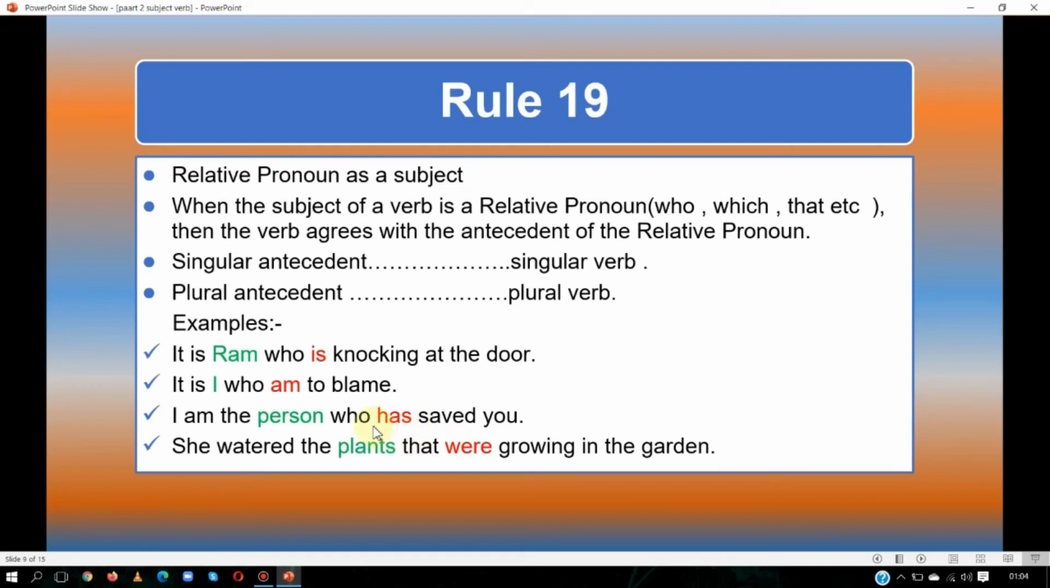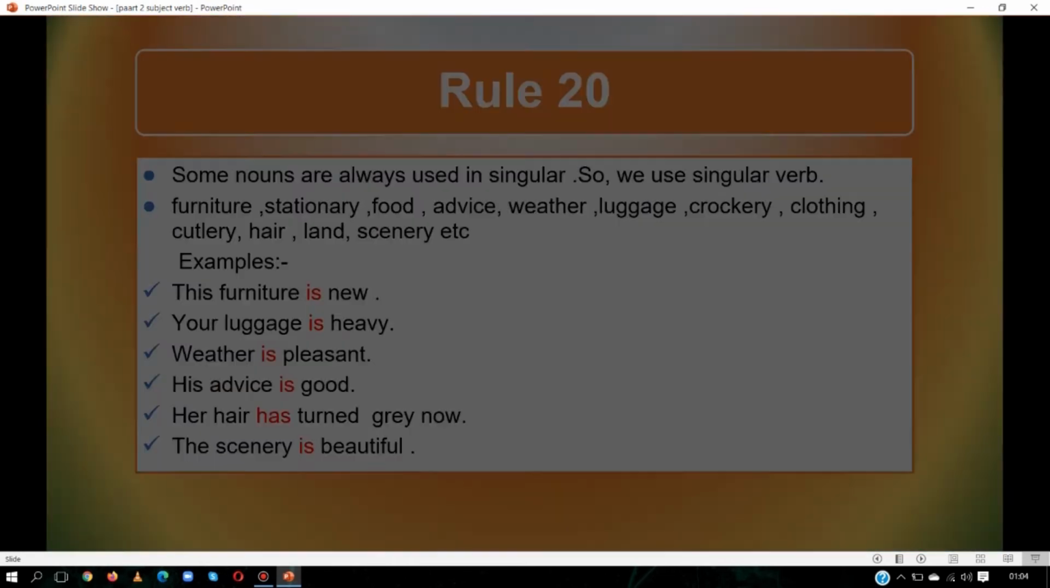So when there is a relative pronoun as a subject, we will go with the antecedent, and antecedent means the noun that is used before that relative pronoun. So we will go with that noun. If it is singular, we will use the singular verb. If it is plural, we will use the plural verb. Let us see the next.